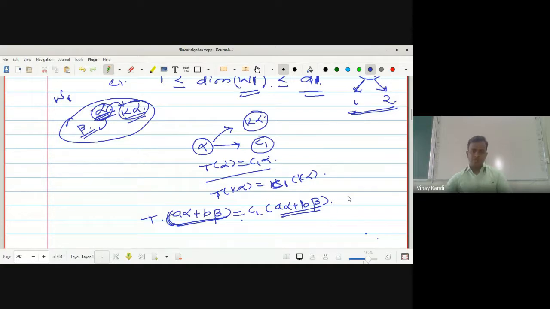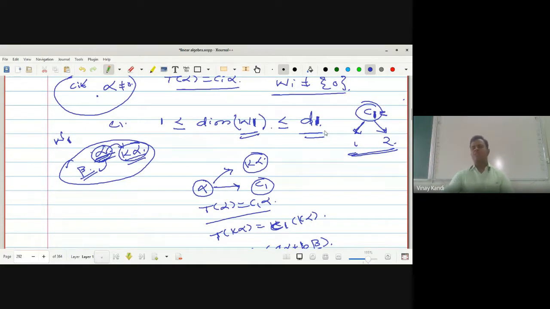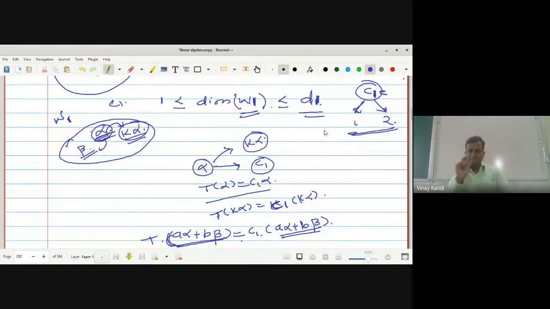Hence the dimension of W1 is not greater than this one, D1. Because this W1 is associated to only one characteristic value C1. And C1 is repeated how many times? 2 times. Suppose C1 is repeated 2 times and there is this dimension of W1. What is W1? W1 is this space associated with C1.